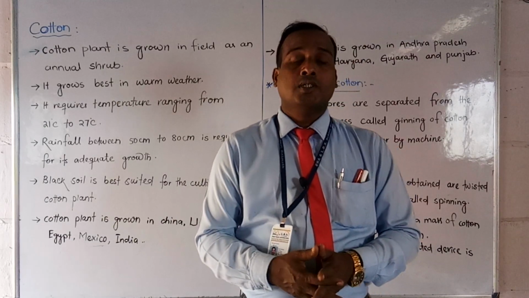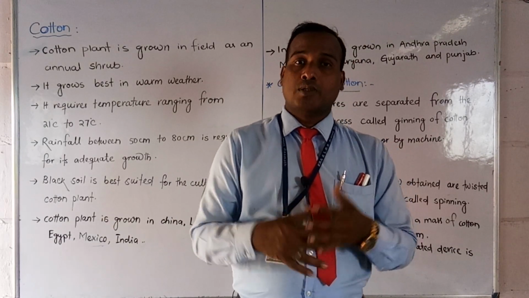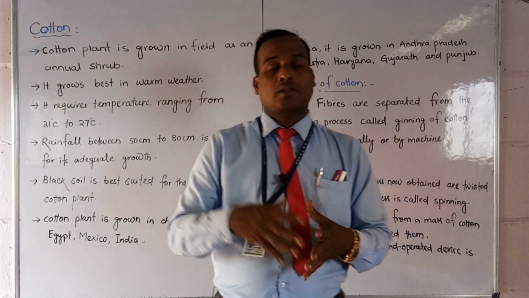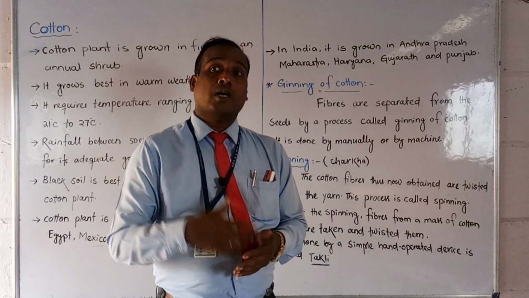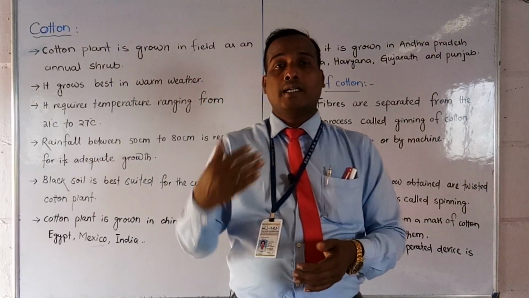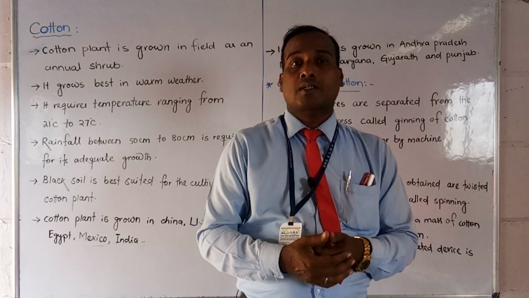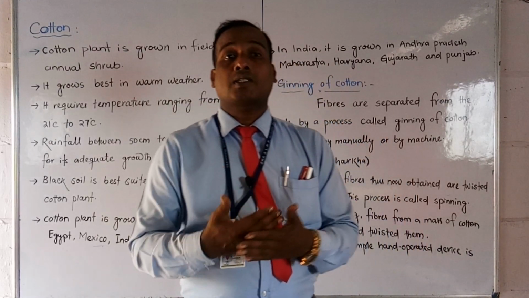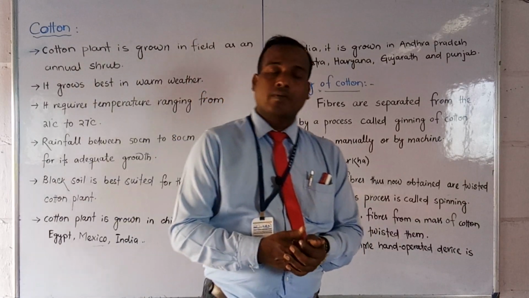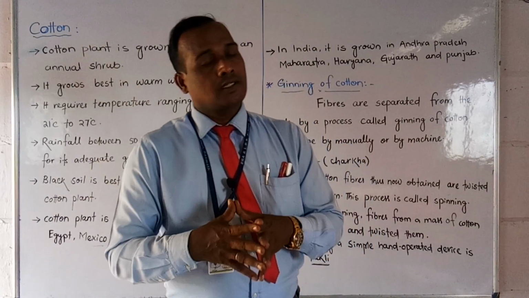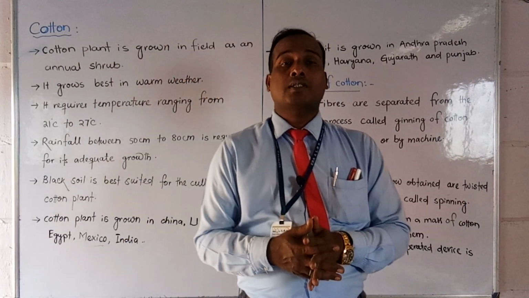So students, how do we make this? We are going to discuss cotton plants and how we get cotton fibers, then twist them to make yarn, and then weave to make fabrics. What is the procedure, how is the spinning done, we are going to learn in this video. So first of all, what is cotton?